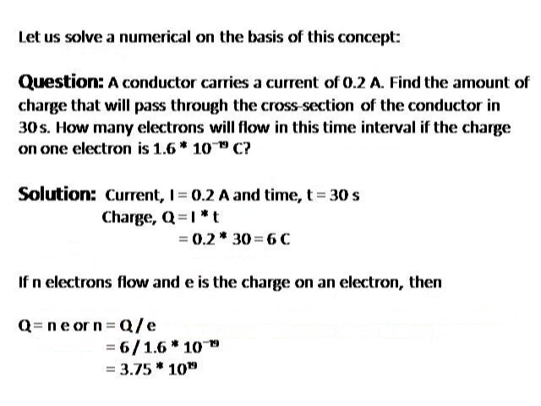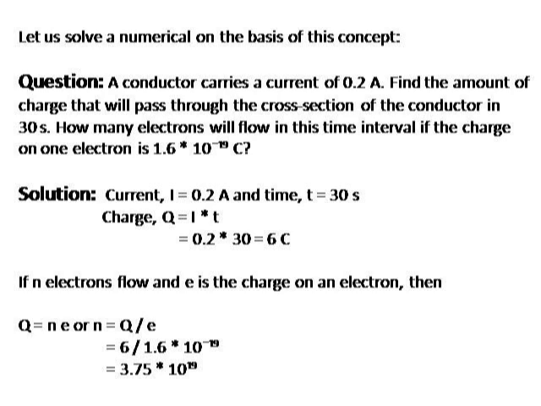I will give you a solution as well. So I'll just give you information about the numericals. I'm going to read the question. A conductor carries a current of 0.2 ampere. Find the amount of charge that will pass through the cross section of the conductor in 30 seconds. How many electrons will flow in this time interval if the charge on one electron is 1.6 into 10 to the power minus 19 coulomb?